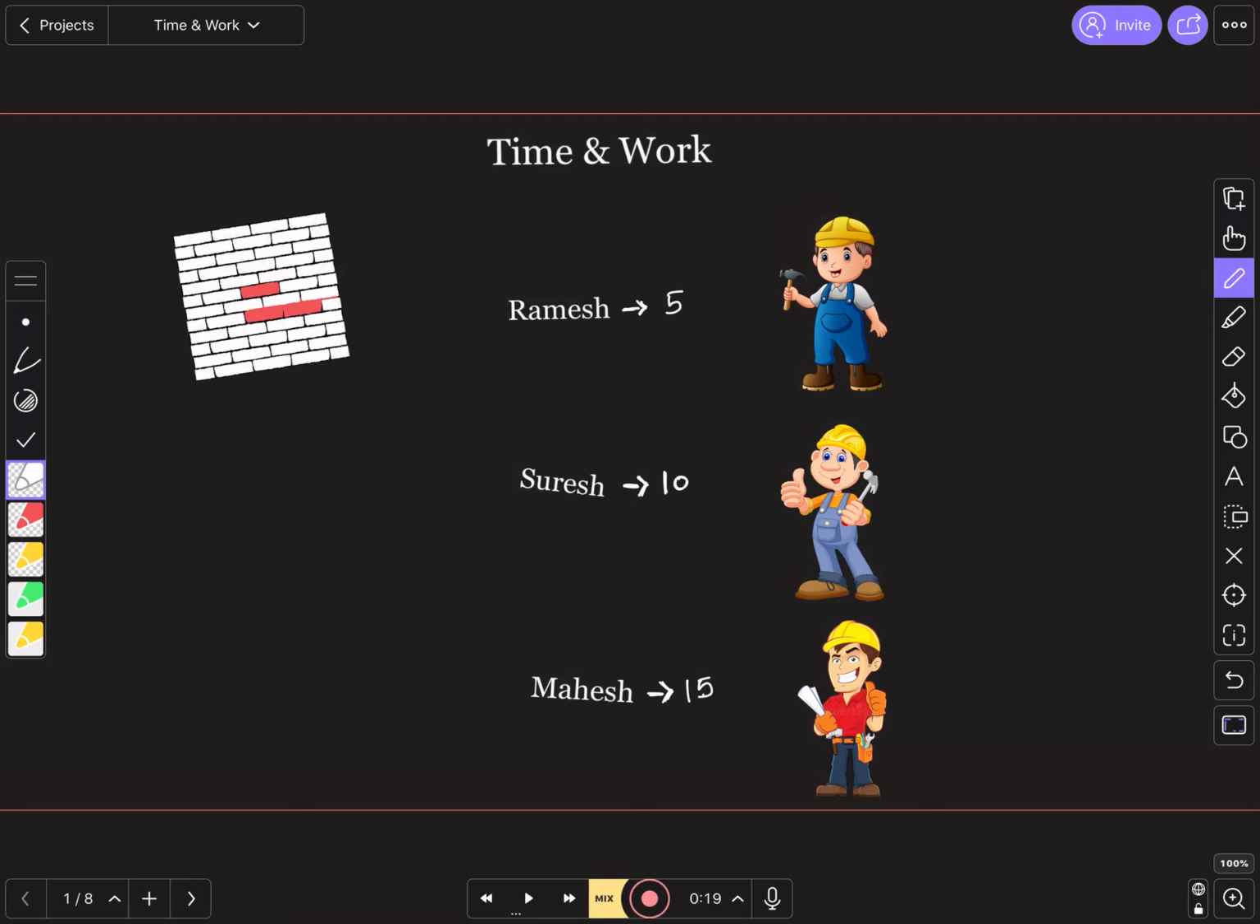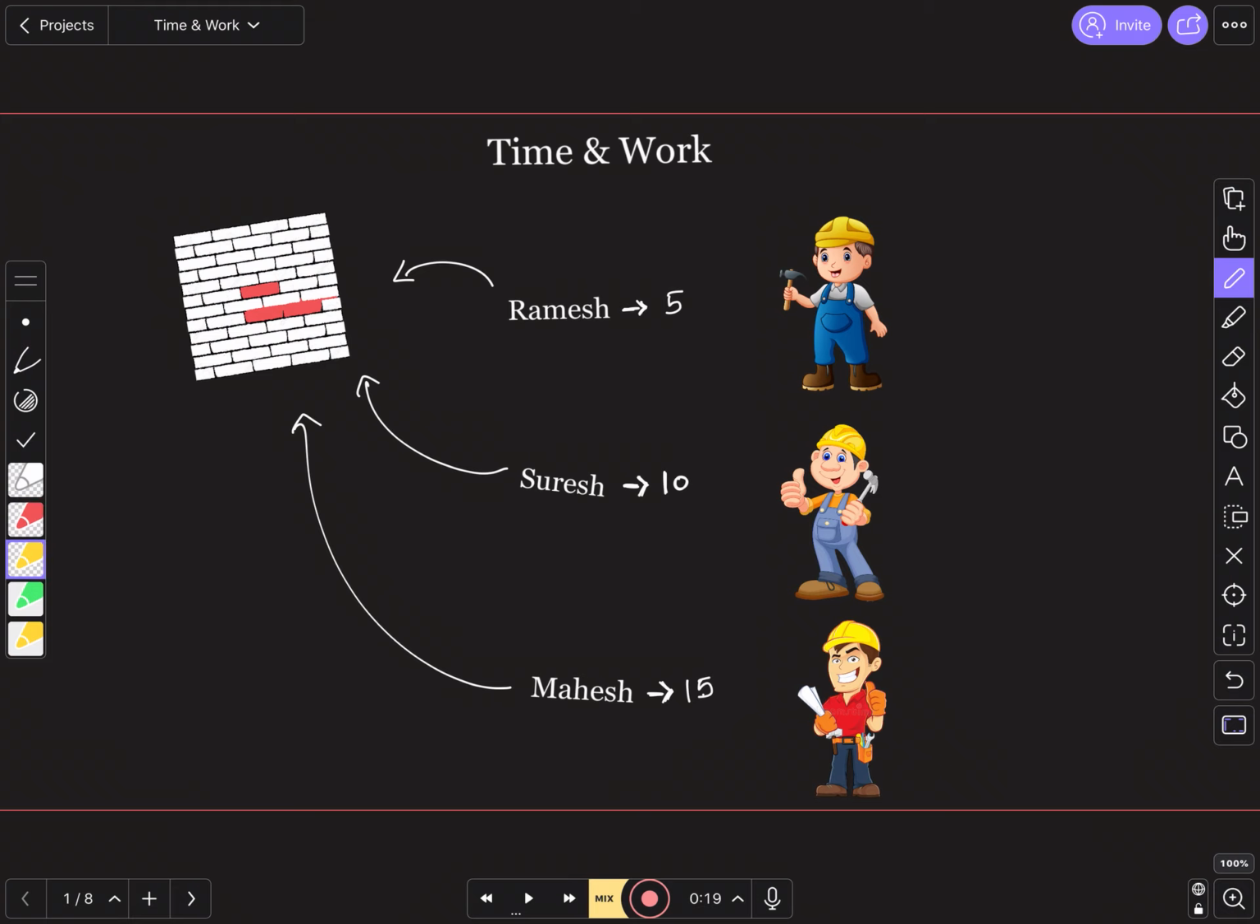Solve the same problem which we saw in the earlier video by the reciprocal method. I'm being given the same condition here. Ramesh can make this wall working alone in 5 days. Suresh working alone can make this wall in 10 days, and Mahesh working alone can make the same wall in 15 days. When all three work together, how many days will be required to make this wall? We already know the answer, it is 2.72 days.